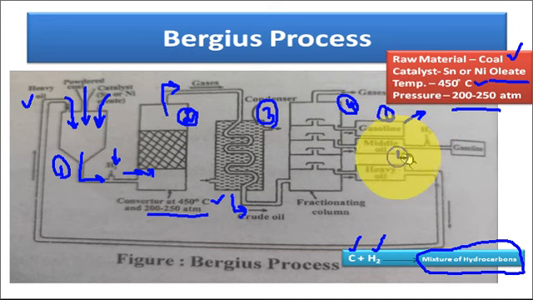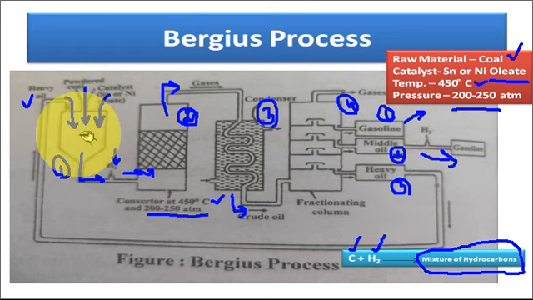Second is middle fraction, which may be cracked further to obtain the gasoline. Third is the heavy oil fraction, which may be reused to form the slurry of the next part of the coal. So this is the main process of the formation of the synthetic petrol.